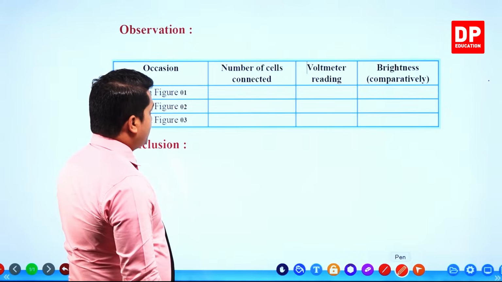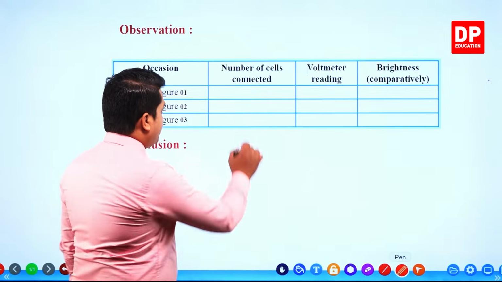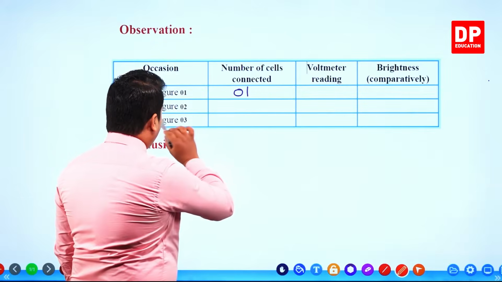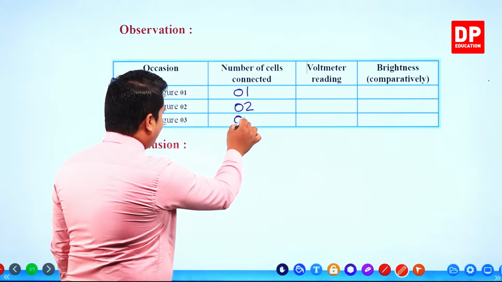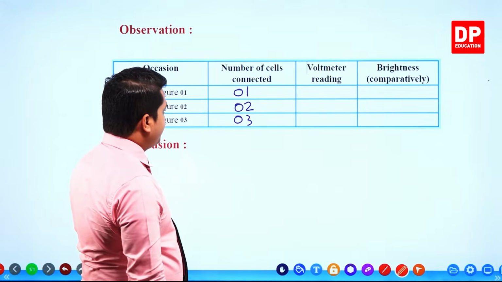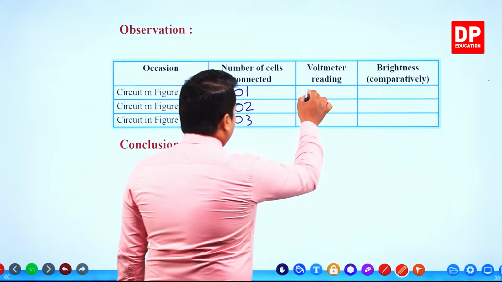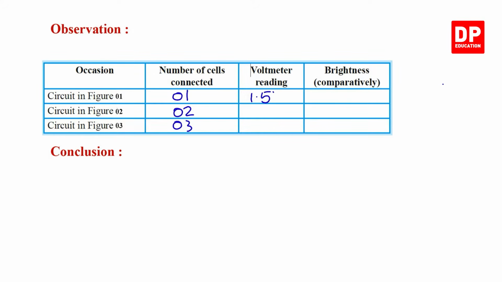The circuit in figure 1, we used only one dry cell, in figure 2, 2 dry cells, and in figure 3, 3 dry cells, right? Voltmeter reading was 1.5 in the first, 2.5 in the second, and 4 volts in the third.